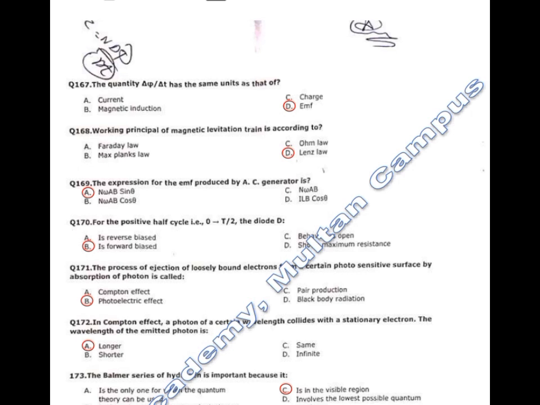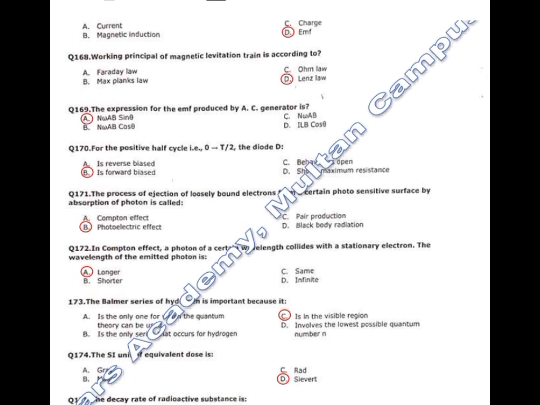168. Working principle of magnetic levitation train is according to Faraday law, Ohm law, Max Planck's law, Lenz's law. Correct option is Lenz's law. The expression for the EMF produced by the AC generator is what? N omega AB sin theta is correct option.